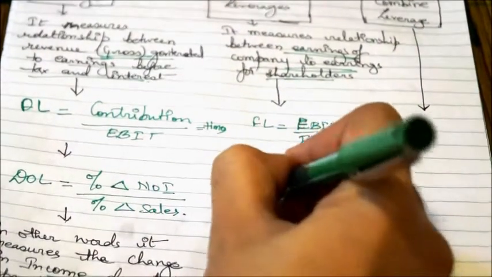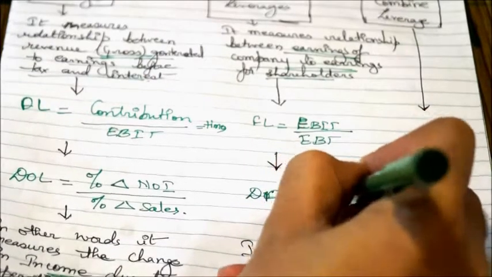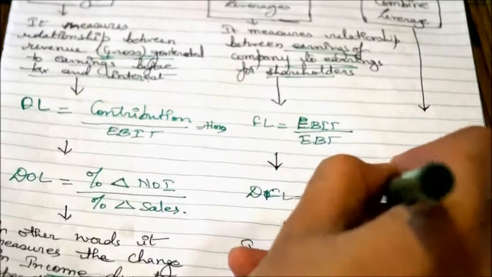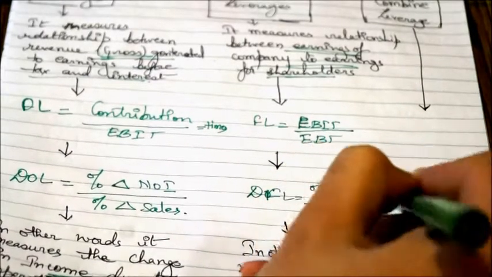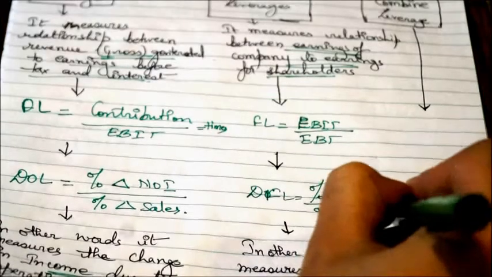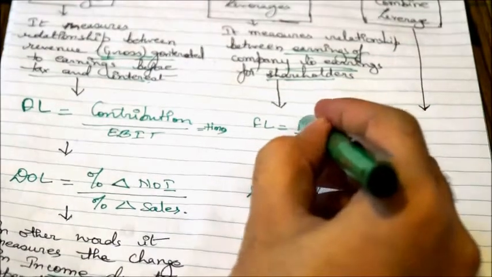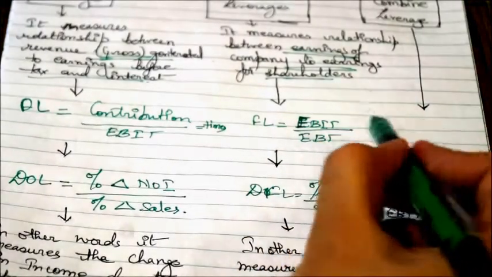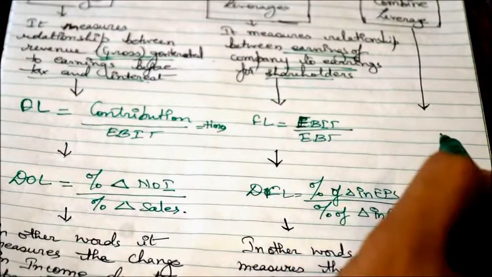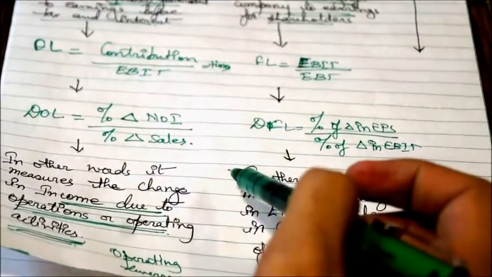And your degree of financial leverage can be measured as the percentage change in EPS, which is earnings per share, upon the percentage change in EBIT. So it just measures, like we discussed for operating, how many times your EBT changes with every change in your EBIT.